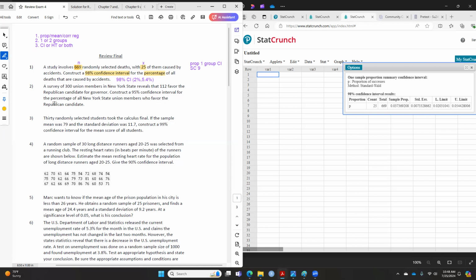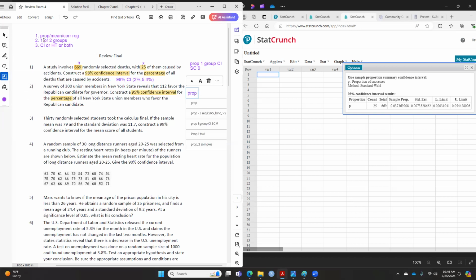So let's read question 2. We're also doing a confidence interval. Okay. So ask yourself, is that proportion? Is this mean or is this correlation and regression? You read question 2. Again, the big keyword here is percentage. So can someone tell me, is this proportion, mean, or correlation regression? Proportion. So this is proportion because of the word percentage. So I'm going to put it right over here.